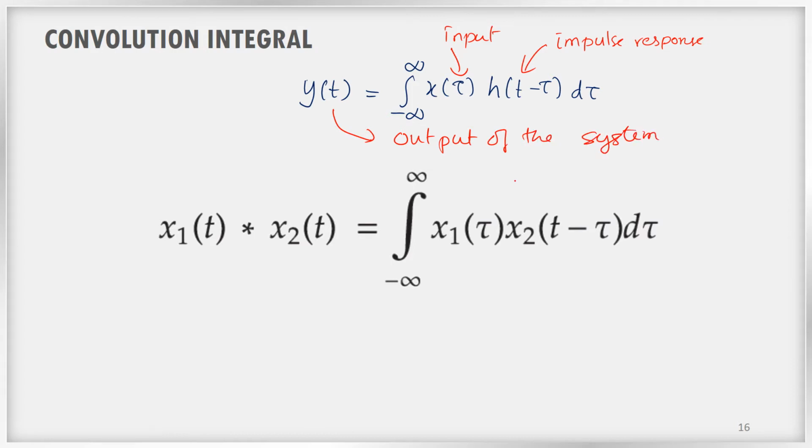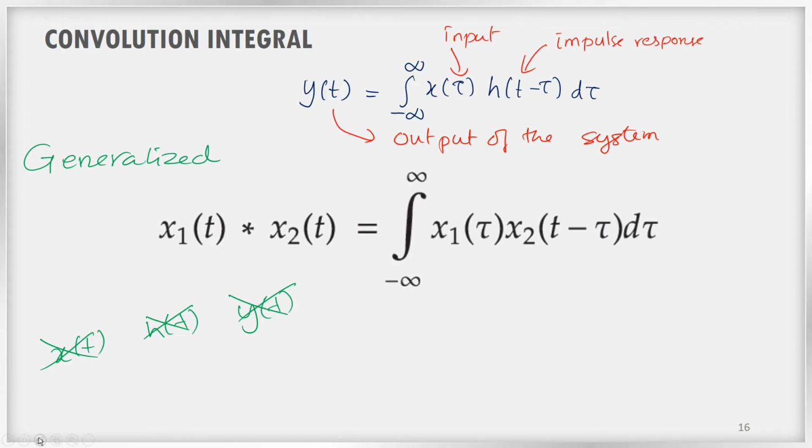Now the mathematicians have taken this convolution integral to the next level and they have generalized it. So they are saying that for any two signals, there is no x of t, there is no h of t, there is no y of t, right? So that is for engineers, that they leave for the engineers.